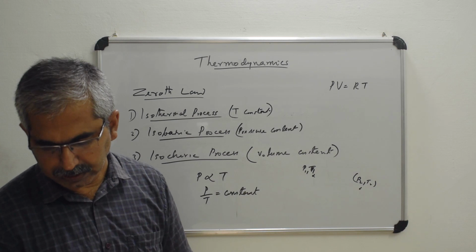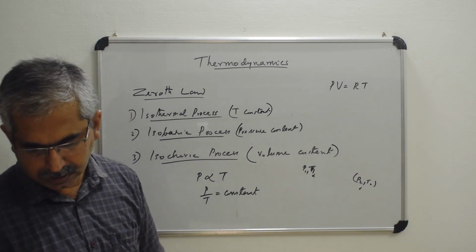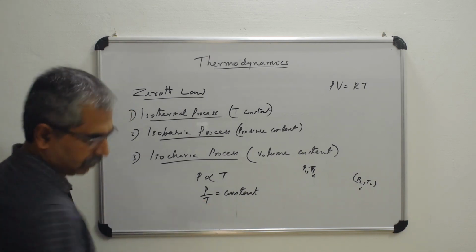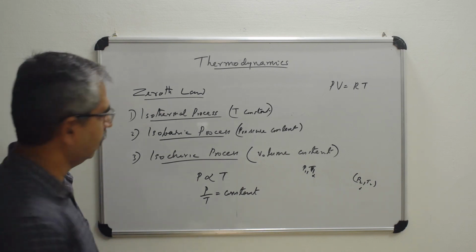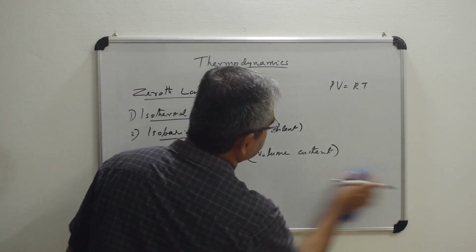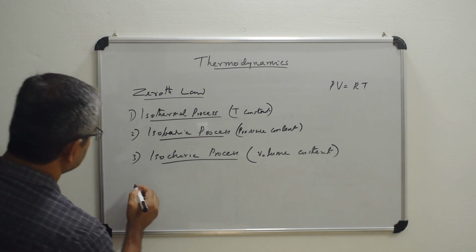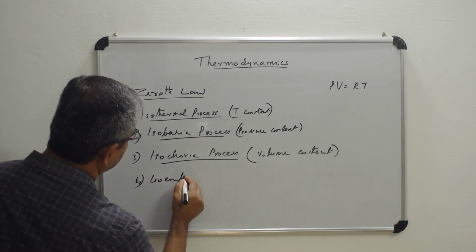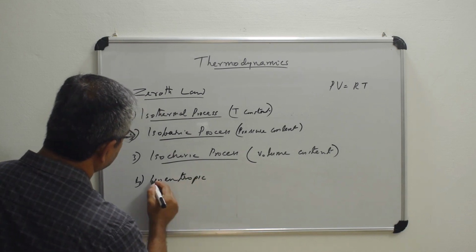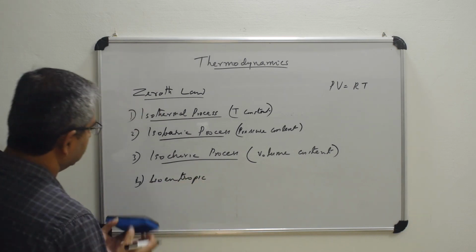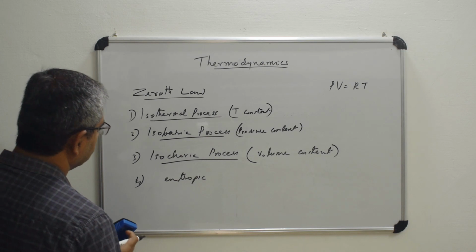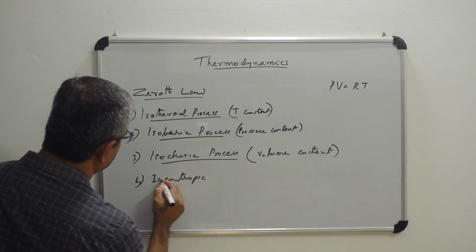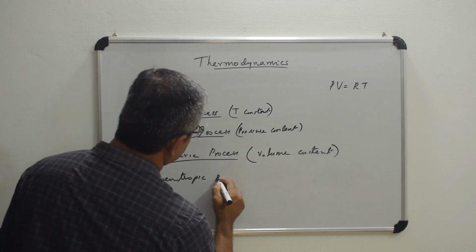And in the last case we have the isoentropic process.